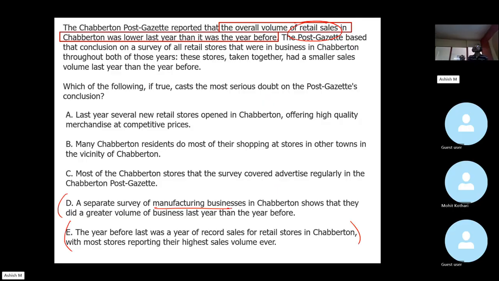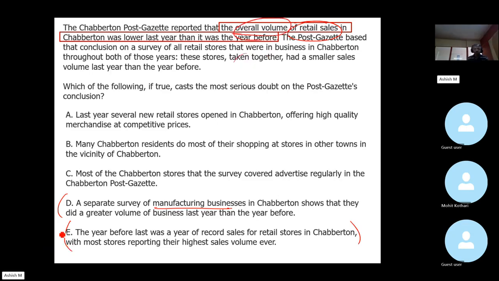No, I was saying it says most stores reported their highest sales, versus the premise says all retail stores surveyed. Oh, the premise is also saying whether the overall volume, it is not really talking.